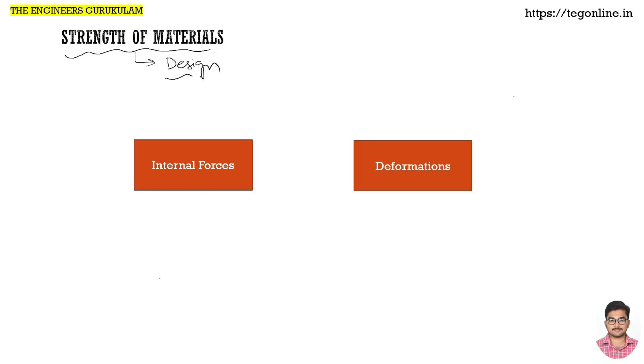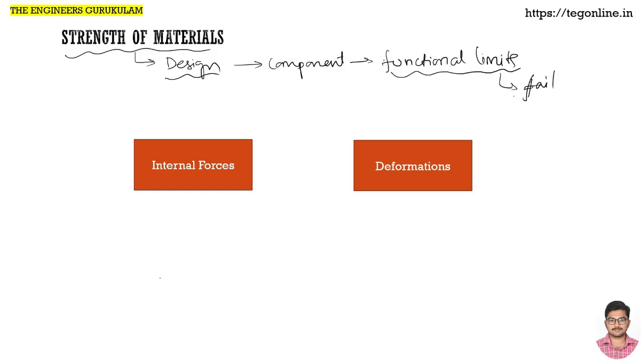In design, for every component that we design, we need to specify material limits or functional limits beyond which that component is considered to have failed. If we go beyond these limits, then we call that component a failure.